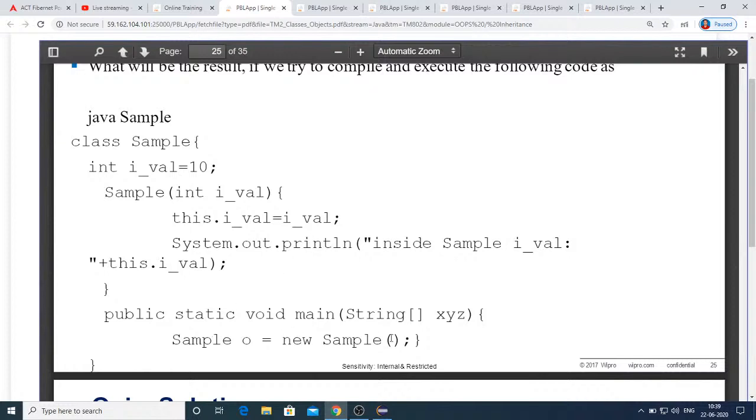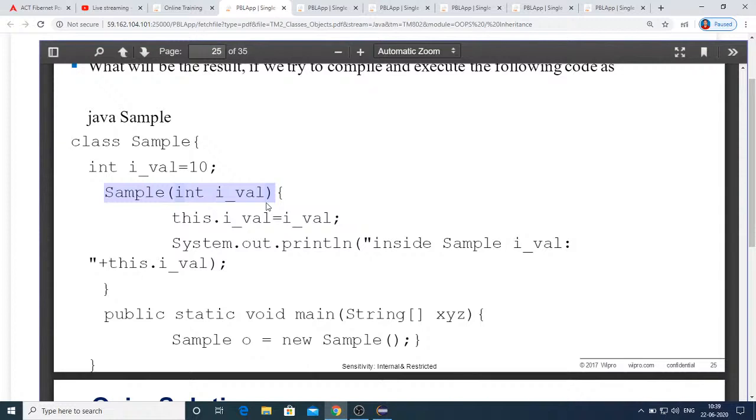When you try to execute this, you will get an error, because I already said the JVM will add the default parameterless constructor only if you don't define your own constructor. But in this case, you can clearly see that we have already defined our own constructor, which is expecting an integer argument.